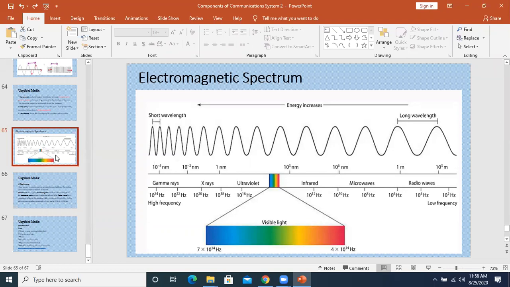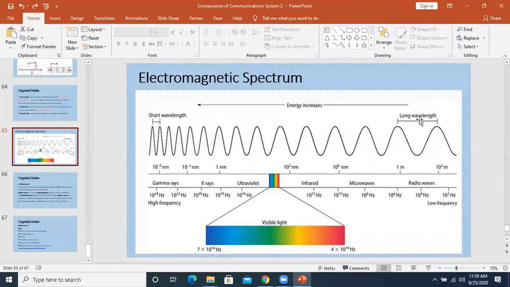As we can see over here, if you remember this diagram, you will be able to understand that when we are going from radio wave to infrared, the wavelength is basically being decreased. Higher wavelength is with the radio and lower wavelength is with the infrared.